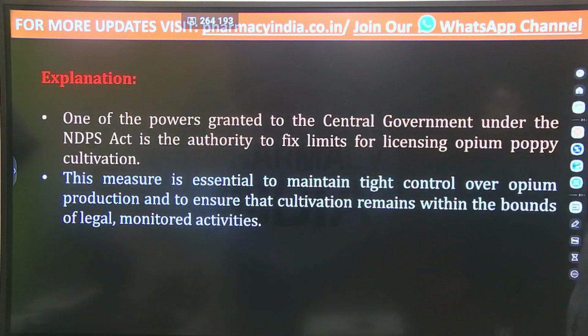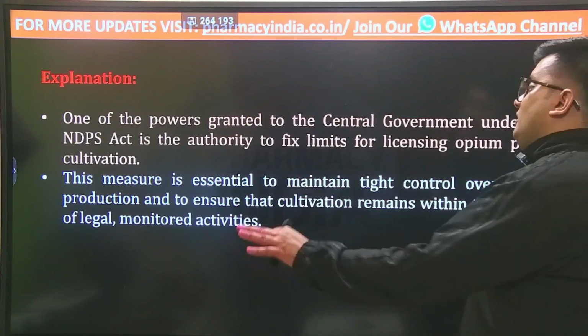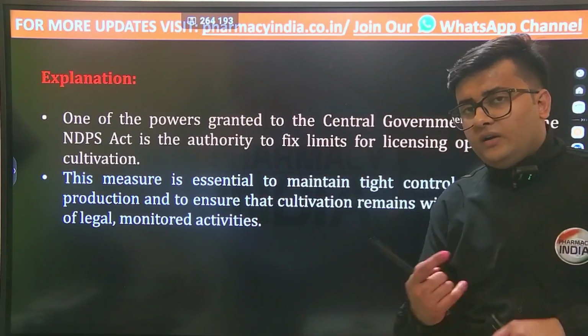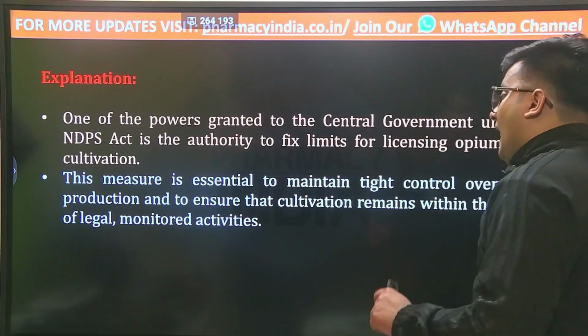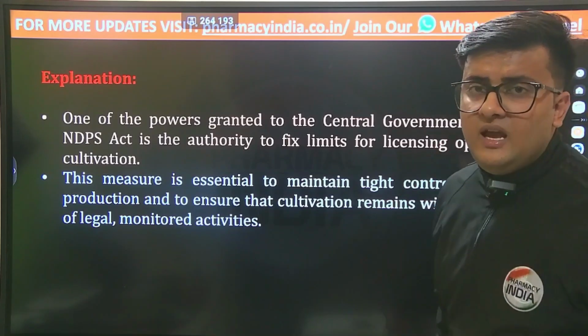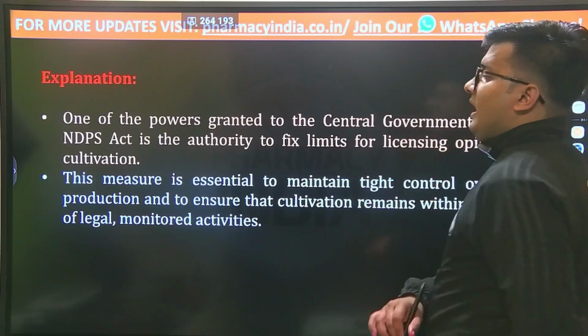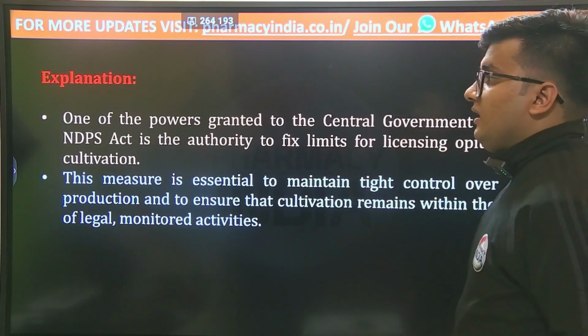of the opium poppy. One of the powers granted to the central government under the Narcotic Drugs and Psychotropic Substances Act is that they have the authority to fix the limits for licensing opium poppy cultivation.